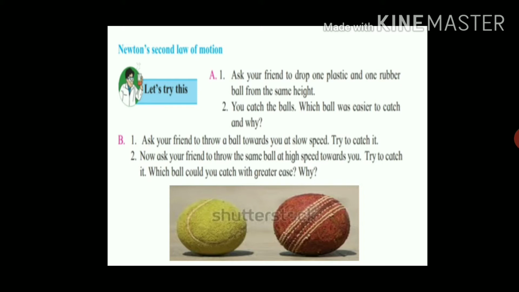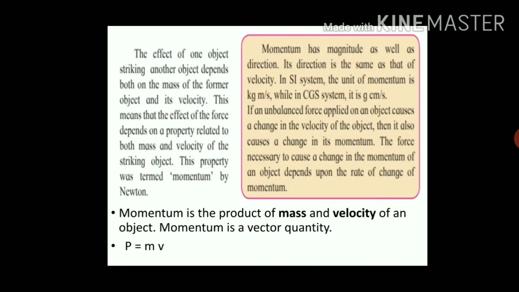From these two examples, we observe that the impact of striking depends on the mass and velocity of the object. The effect of one object striking another object depends on both the mass of the former object and its velocity.